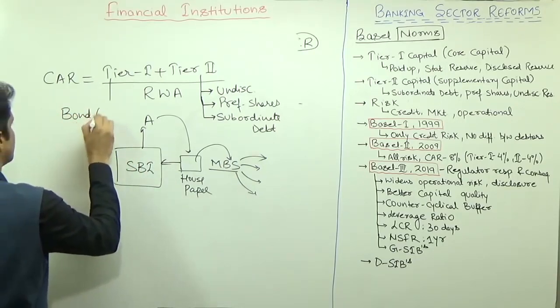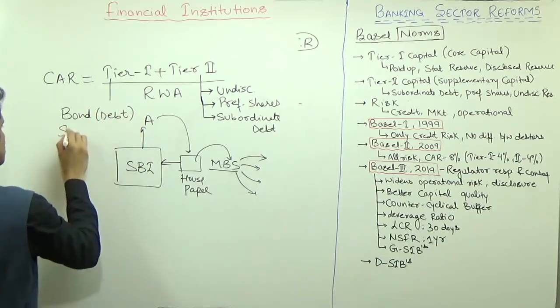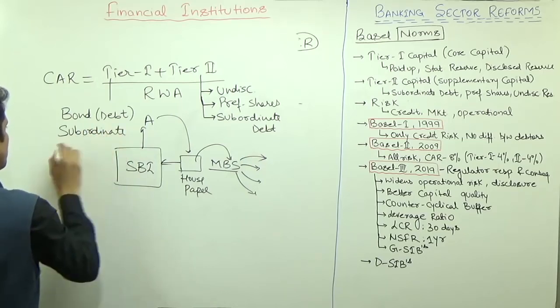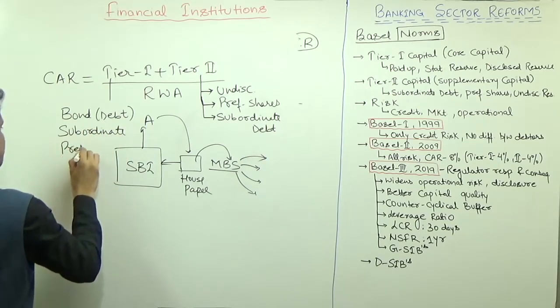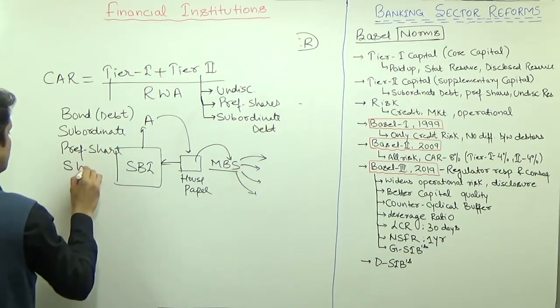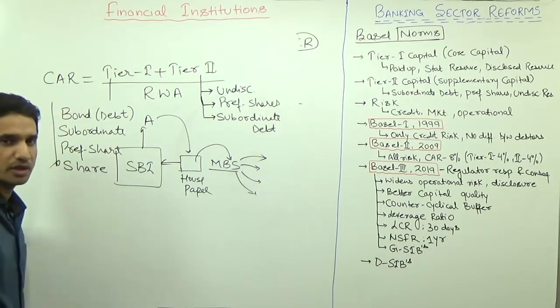The second priority will be given to the subordinate debt. The third priority will be given to the preference shareholder, and the last priority will be given to the shareholder.